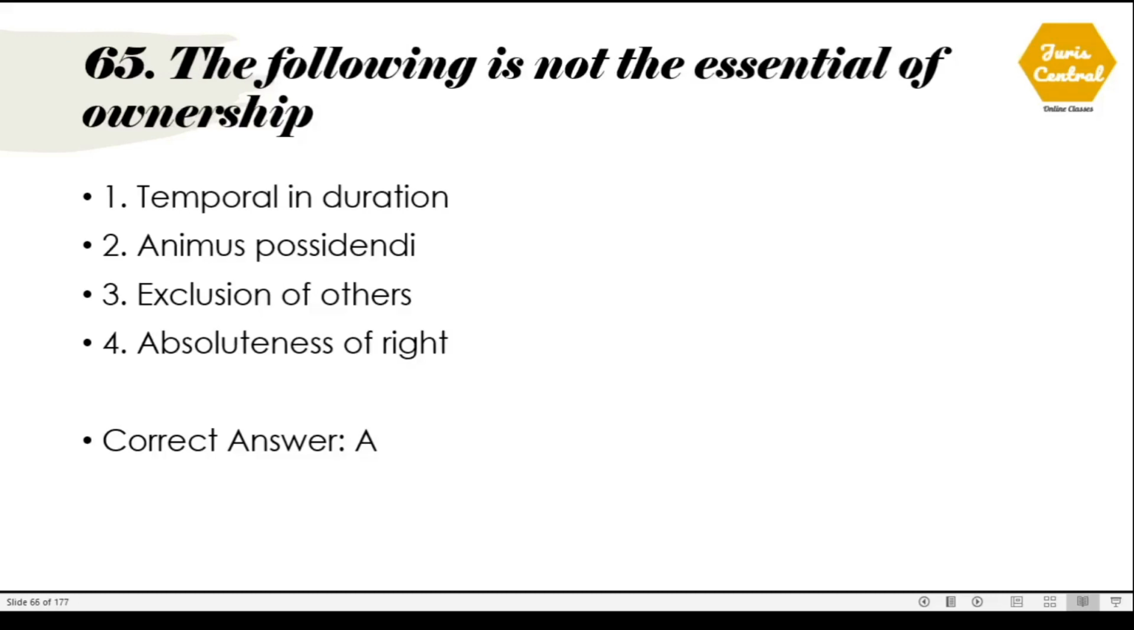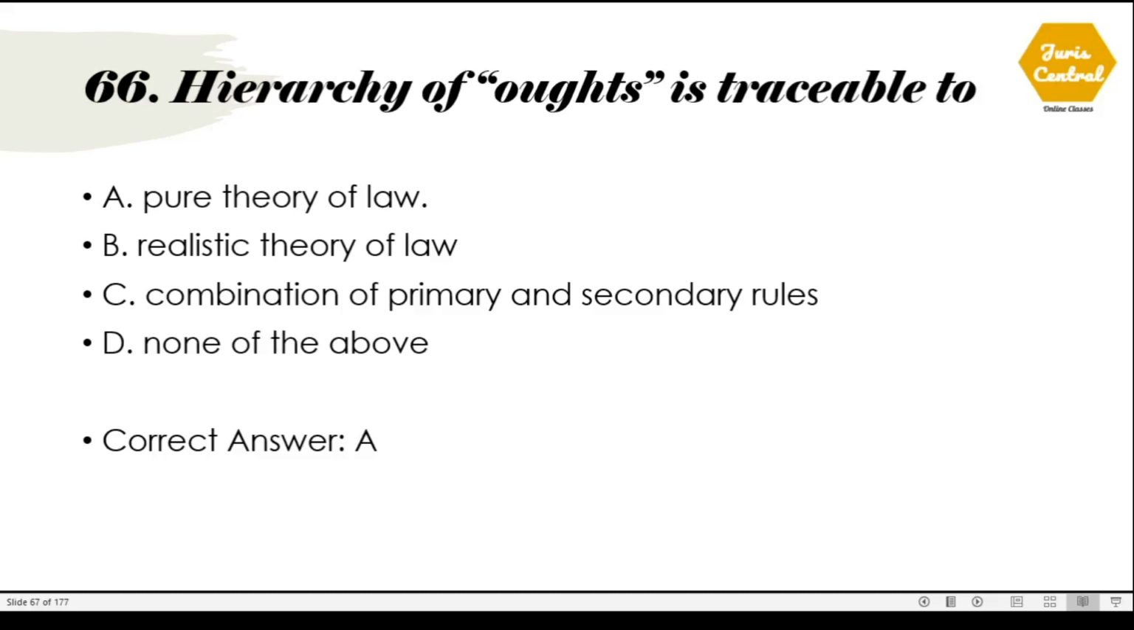65. The following is not the essential of ownership. So what is not essential for ownership? The correct option is option number A, which is temporal in duration. 66. Hierarchy of norms is traceable to. So it's traceable to pure theory of law, which is option number A.